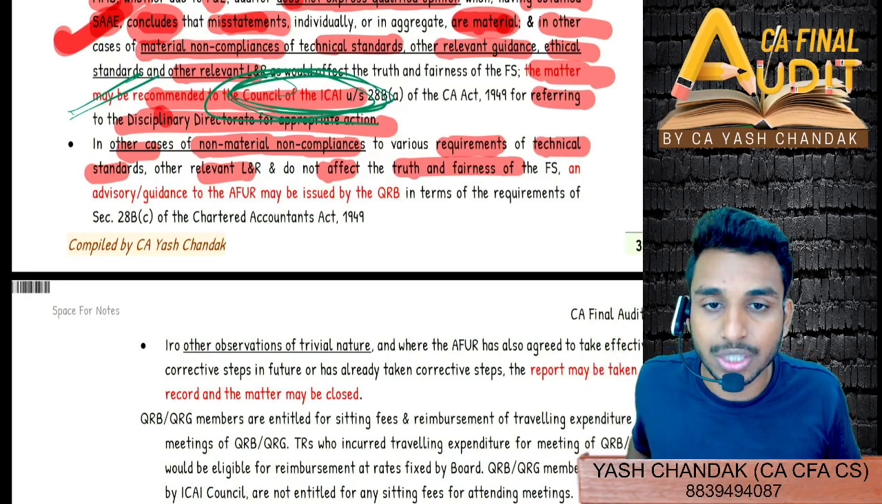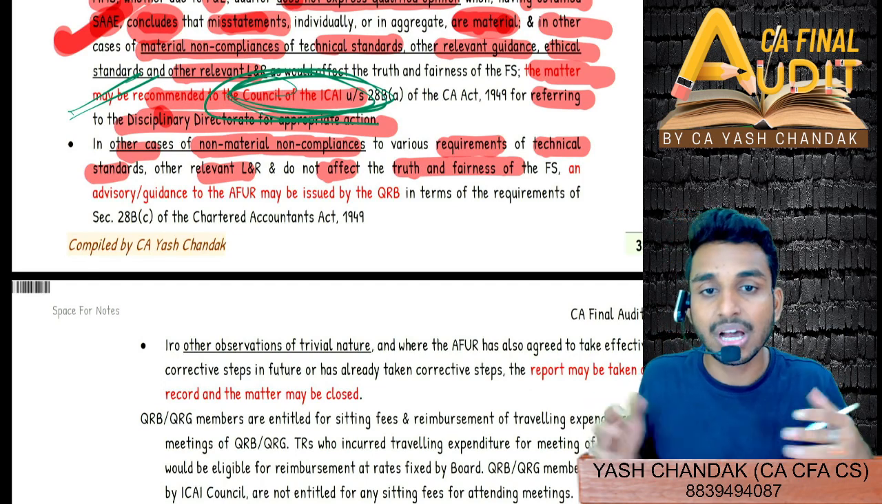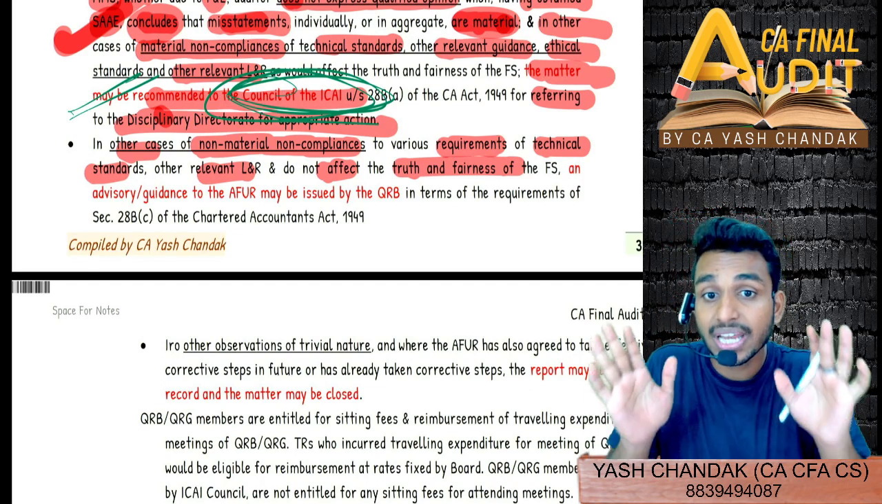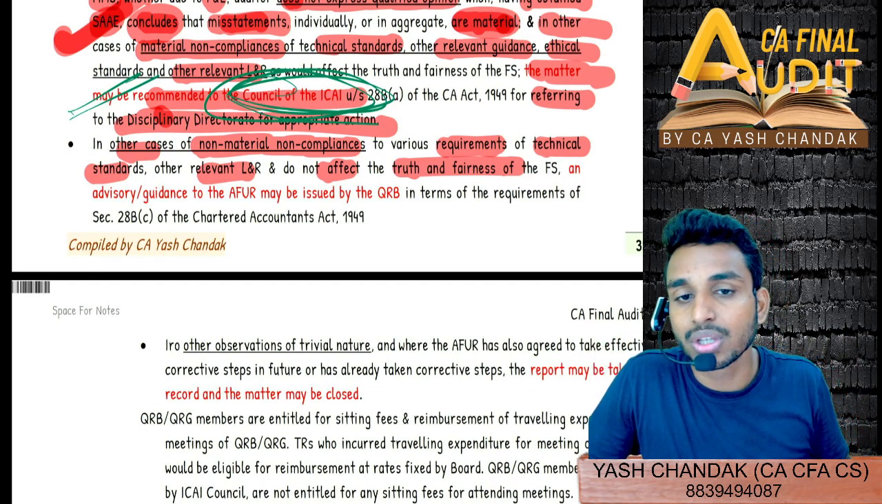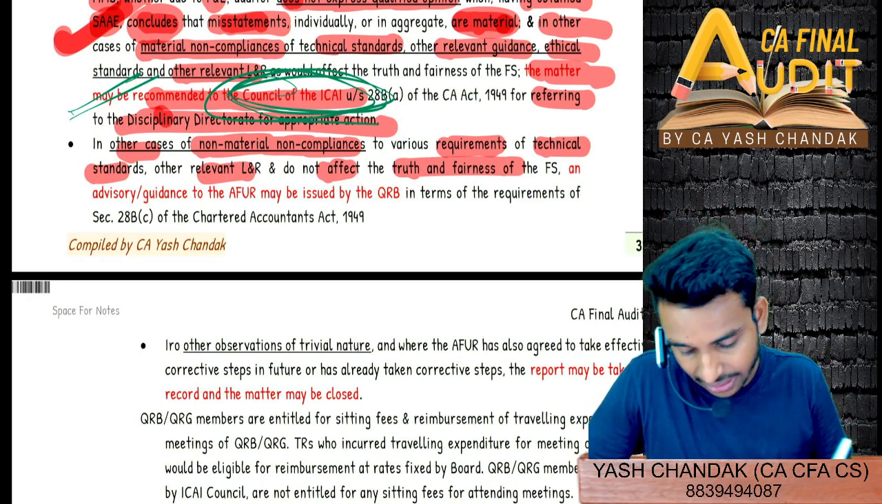That is what is given by the auditor. Opinion should have been unqualified, and they have issued unqualified only. Opinion, according to us, is correct. However, there are certain non-compliances on the part of AFUR on technical standards.